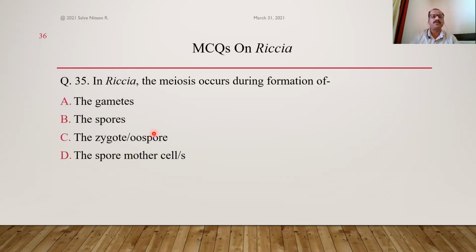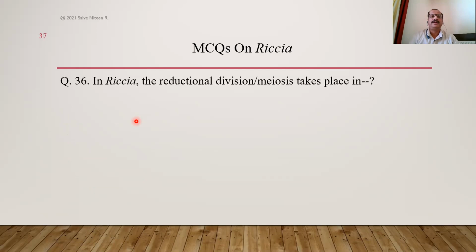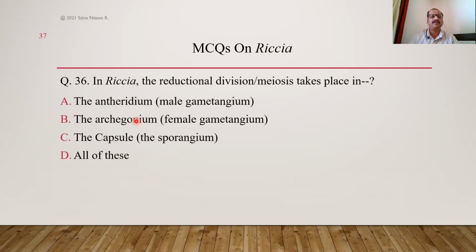It occurs during formation of spores. It takes place in spore mother cells, but it occurs during formation of spores. So here the answer changes, though the event remains the same. Here answer is option B. Okay. In Riccia, meiosis takes place in which part of the plant?